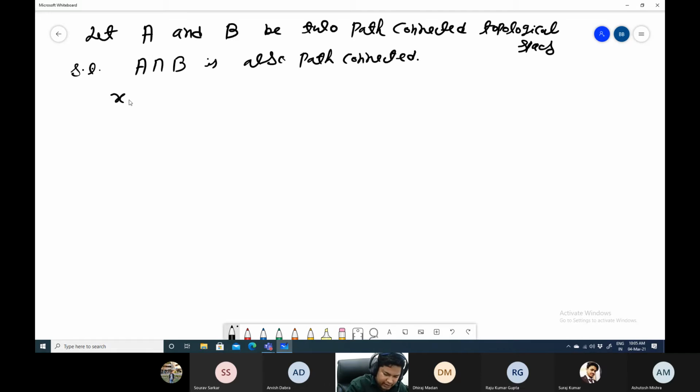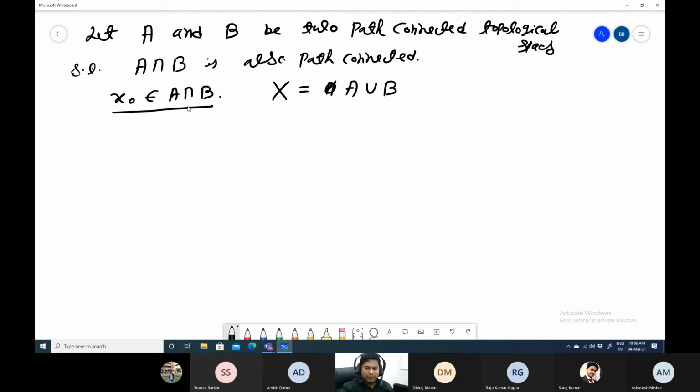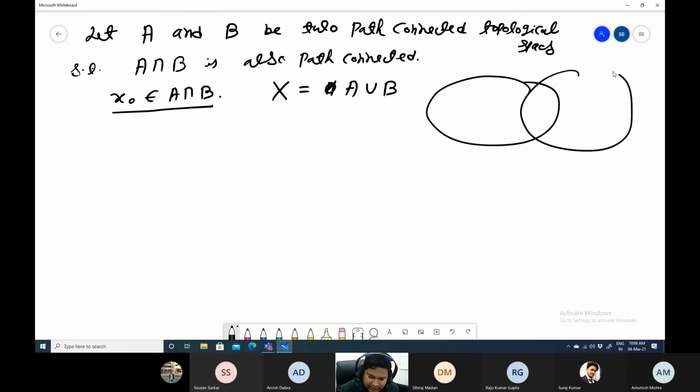Okay, now take an element from A intersection B and say X equal to A union B. That means a topological space X can be written as a union of two path connected topological spaces, so that their intersection is also path connected, and we choose an element from this. So this is your situation. This is your A, this is your B, and we are choosing an element in this, and this is your whole space X.